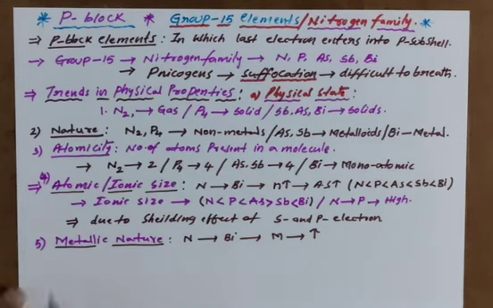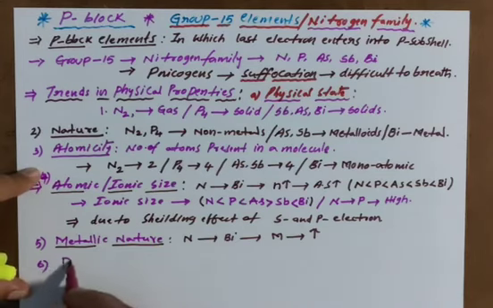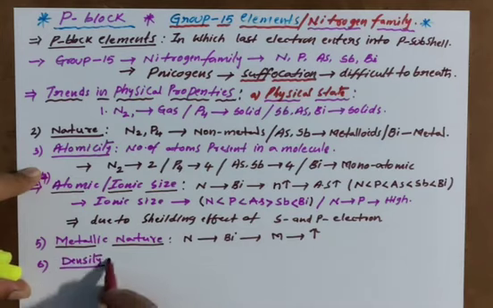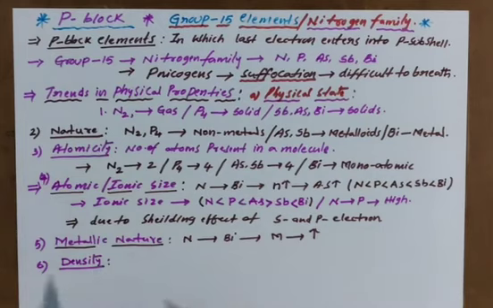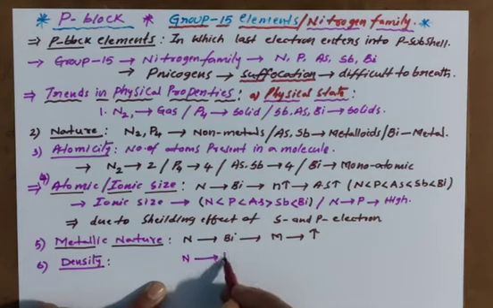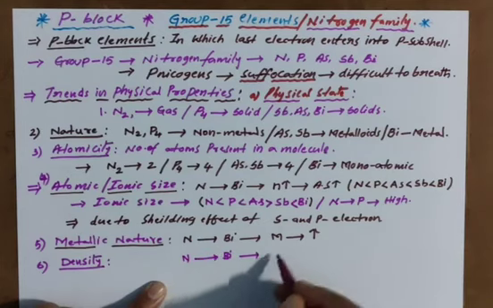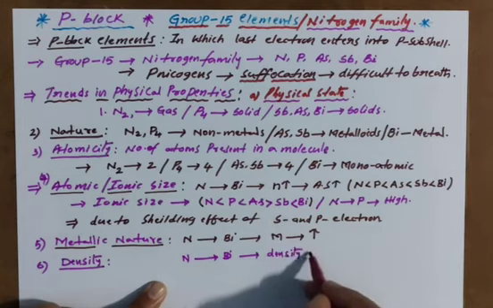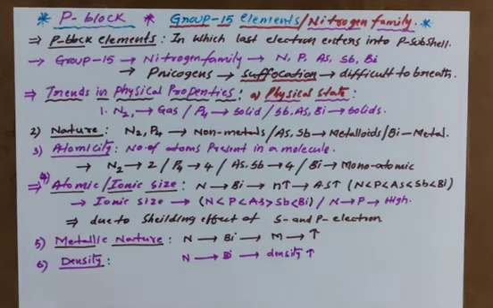Very easy property. Next, another property I am giving here, density. Another important property, density. You know very well, from nitrogen to bismuth, density is going to increase. Why does density increase?